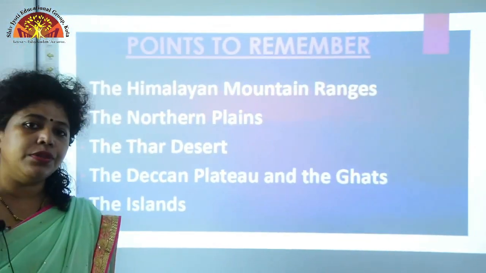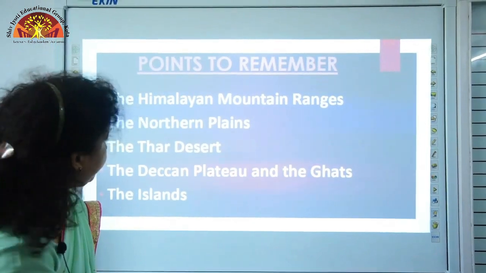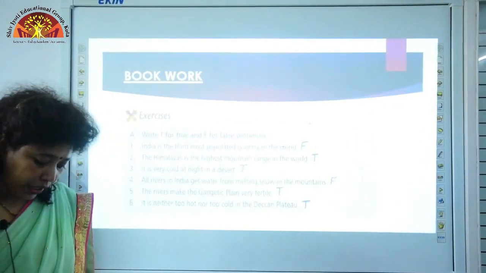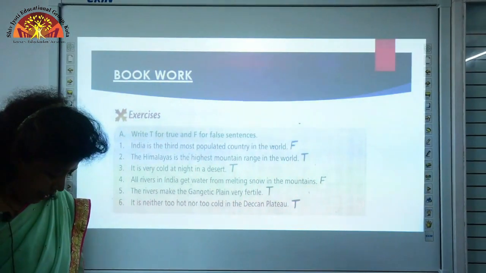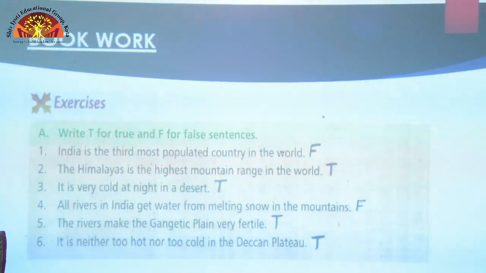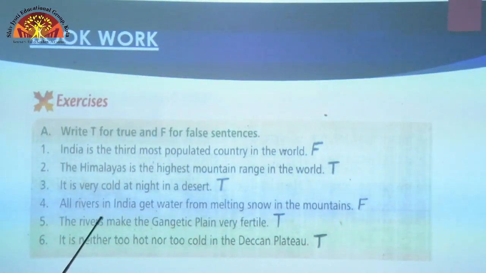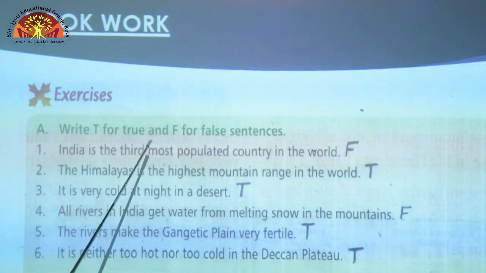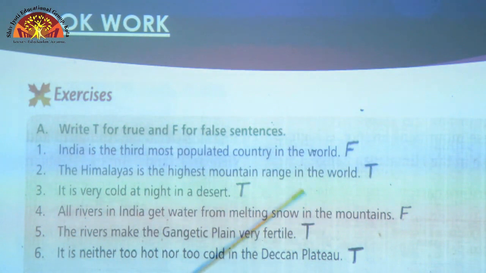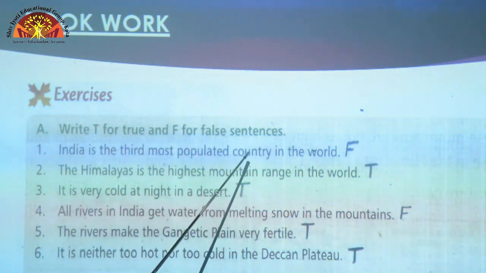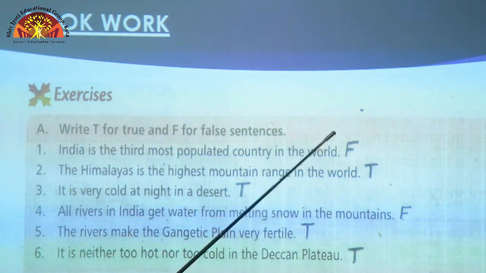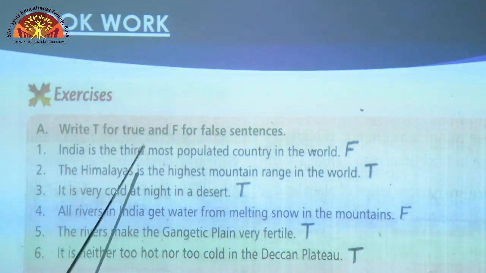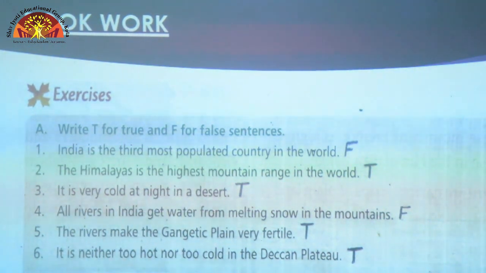We shall proceed to the bookwork and copy work. Let us start with bookwork. I want you to open page 24 of your textbook. Open page 24 and let us come to exercise A. Write T for true and F for false sentences. Question 1. India is the third most populated country in the world. It is false. What is the truth here? India is the second most populated country in the world.